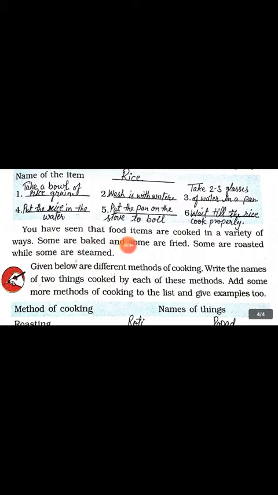You have seen that food items are cooked in a variety of ways. Some are baked and some are fried. Some are roasted while some are steamed. Given below are different methods of cooking. Write the names of 2 things cooked by each of these methods. Add some more methods of cooking to the list and give examples too.